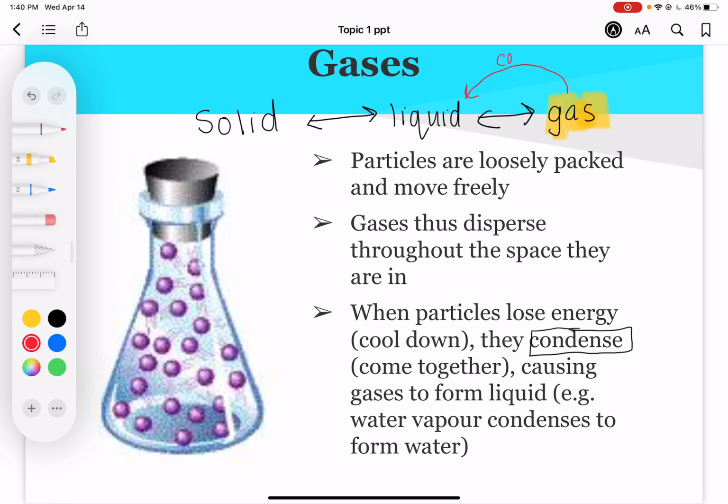So going backwards is condensing. A liquid to a solid is condense.